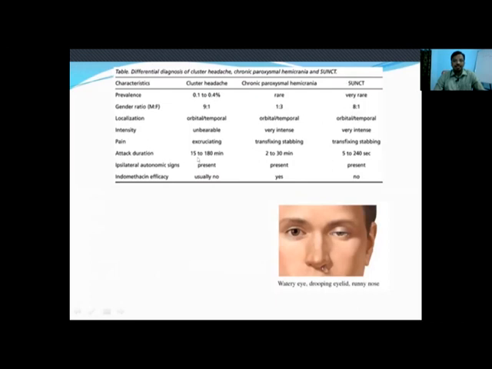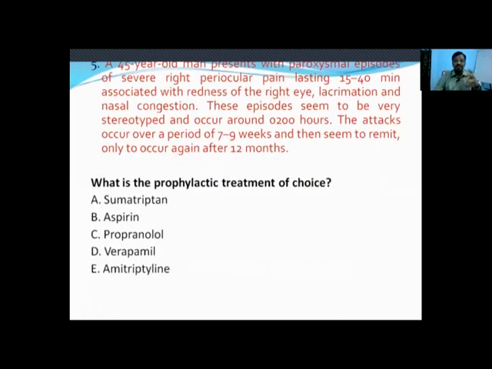Coming to the attack duration, it is 15 to 180 minutes in cluster headache. It is 2 to usually 15 minutes in paroxysmal hemicrania headache, less than 4 minutes in SUNCT headache. Okay, so based on the duration, these trigeminal autonomic cephalalgias will be diagnosed and treatment planned accordingly. So based on this information, I think you can come to the answer for this question.